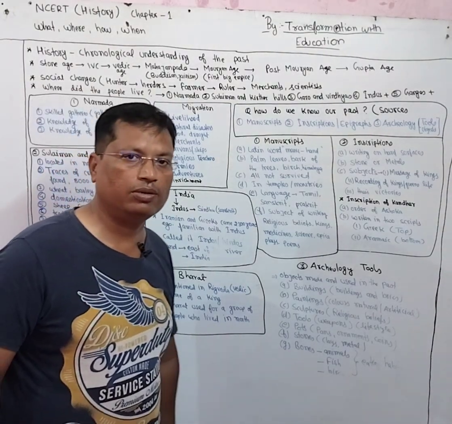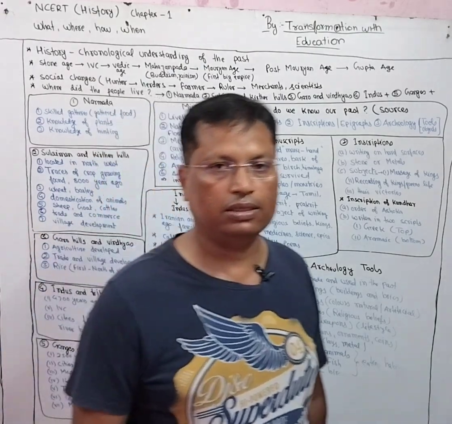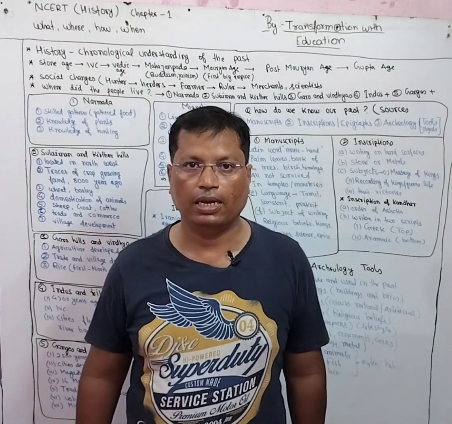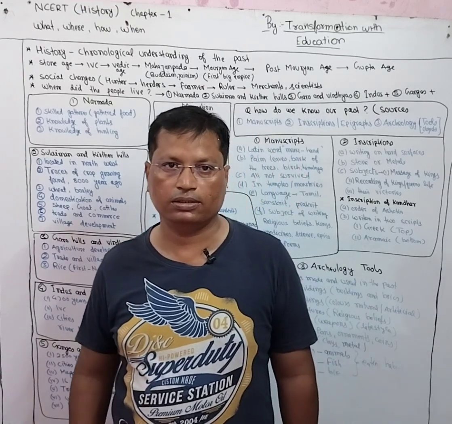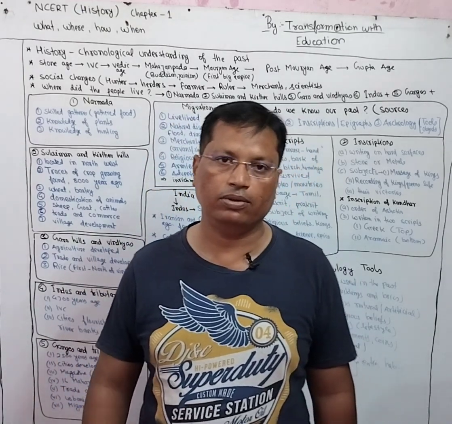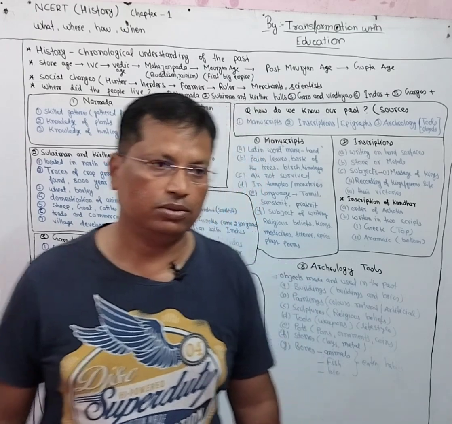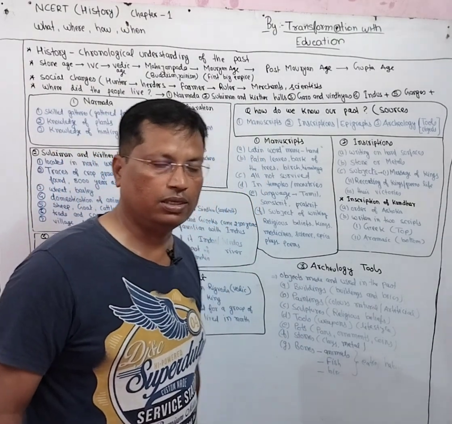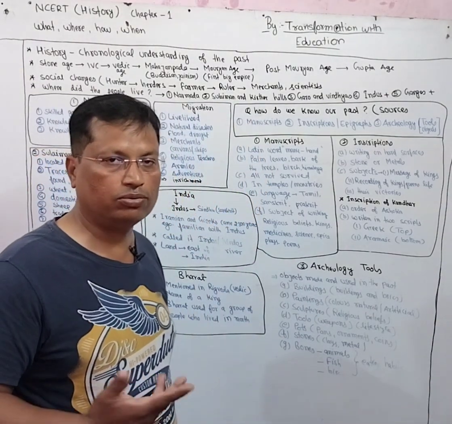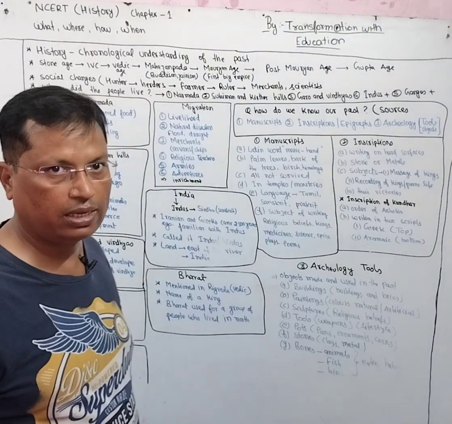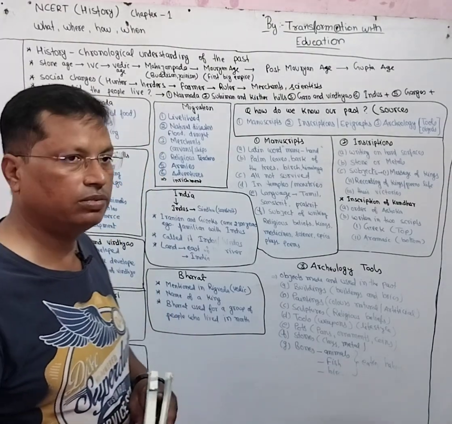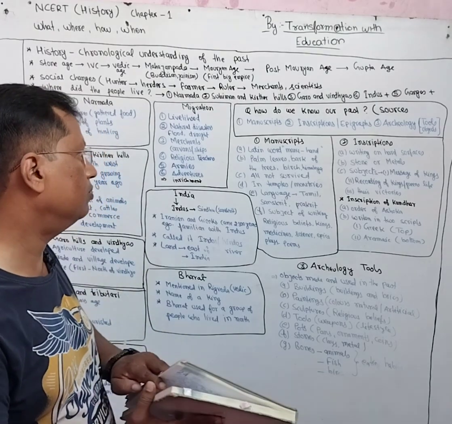Now we have two names for our country. It is written in our constitution also. Article 1 of our constitution says, India, that is Bharat, shall be a union of states. So these two names are associated with our country. One is India and another is Bharat. Both of the names can be used interchangeably.